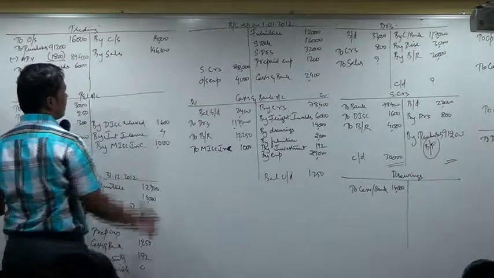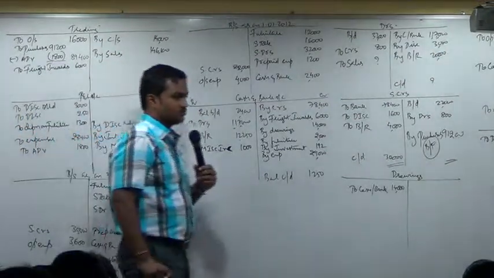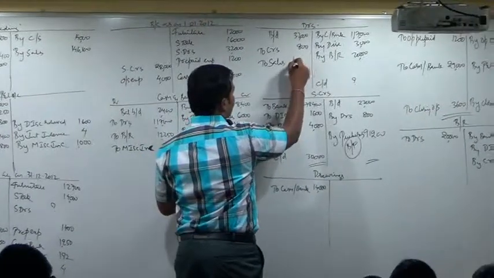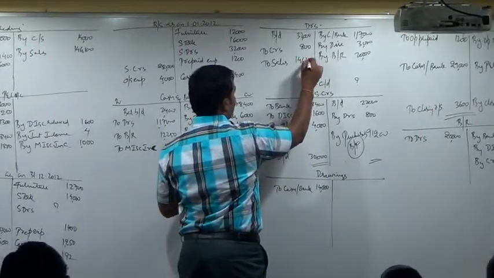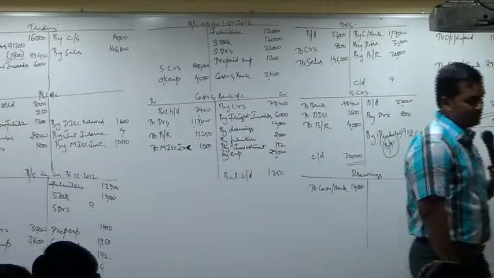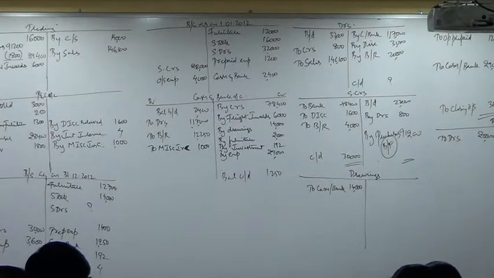By sales, 1,46,100. Debtors account. Sales is saying welcome to you. Debtor account will write to sales 146,100.